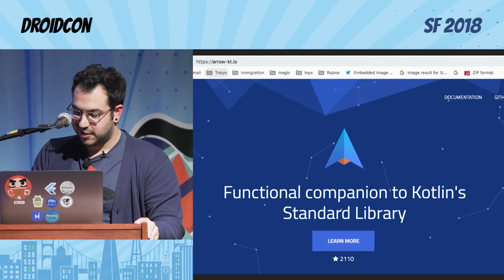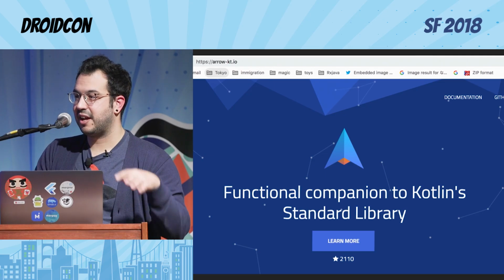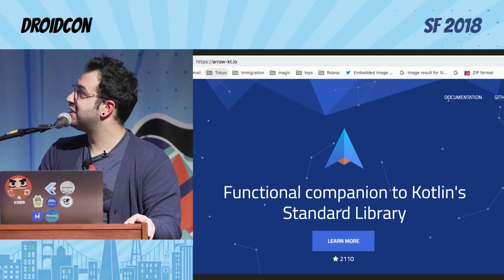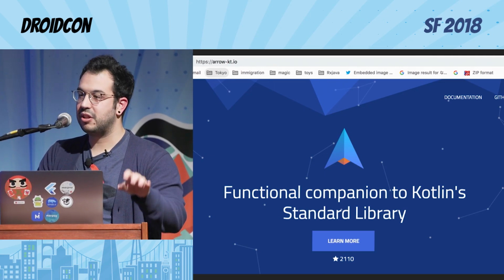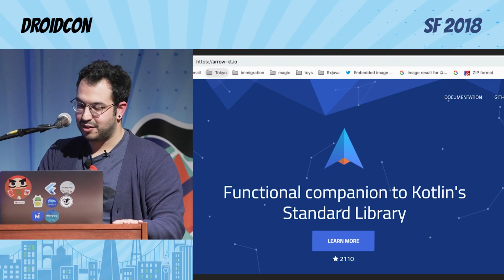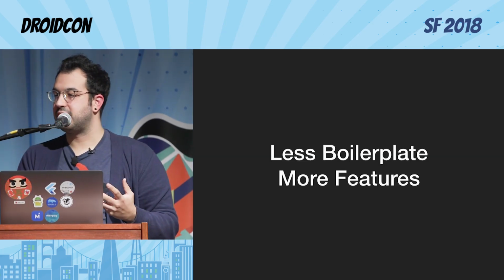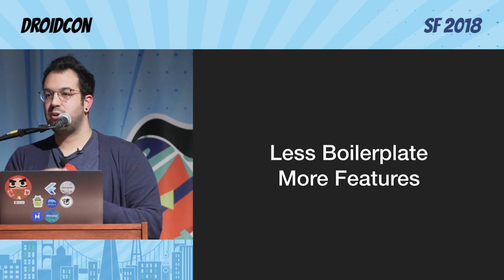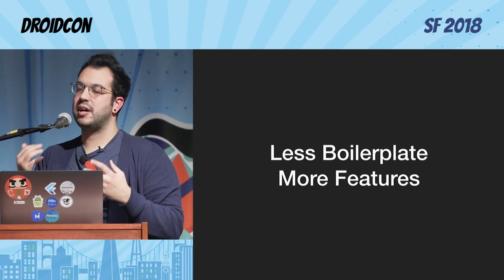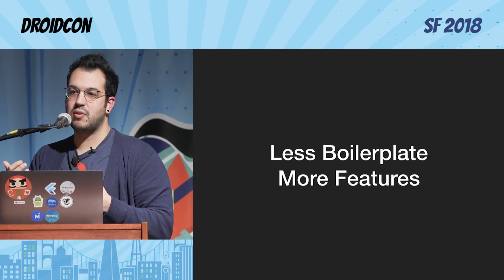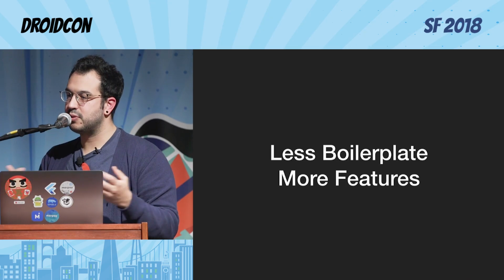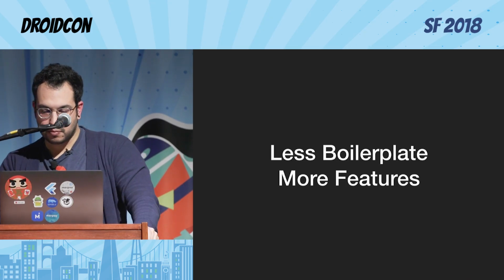So this is definitely even more fancy functional programming than what Kotlin gives to you by default. And at the end of the day, it's more about less boilerplate and more features, right? It's fluent, it's more readable, and I don't have to write so much boilerplate because the language is already thinking about me, how to make things faster and better.